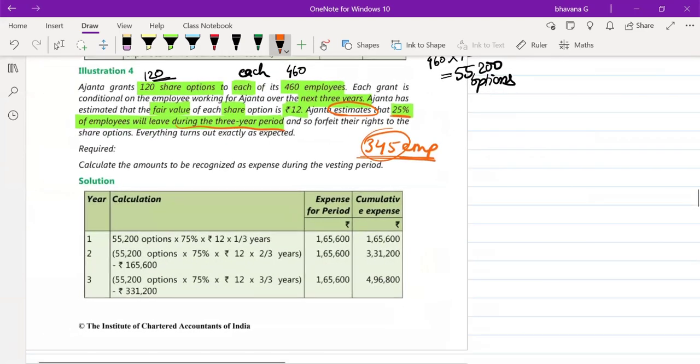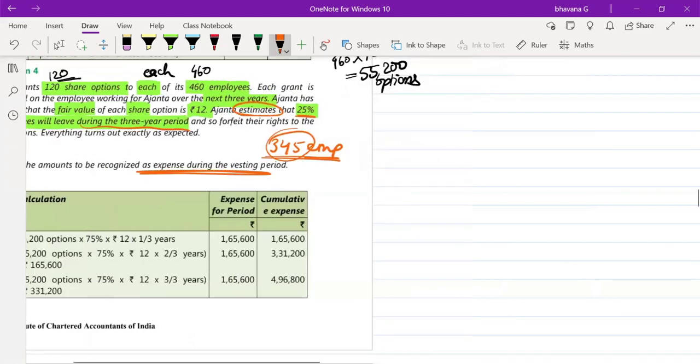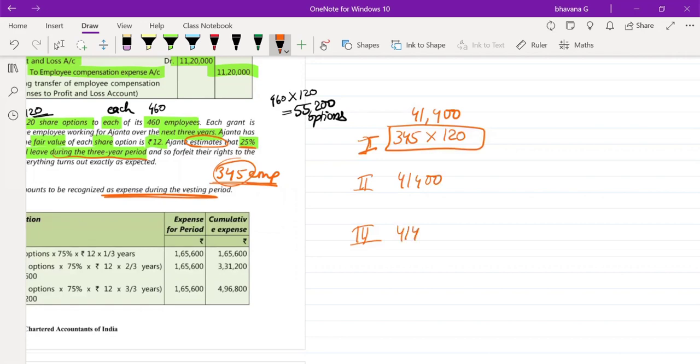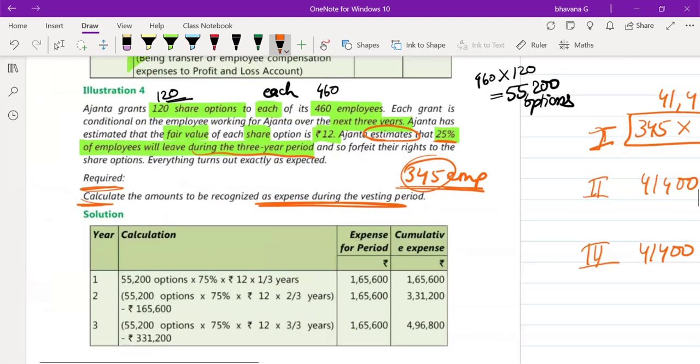Here they have just told you to calculate the expense during the vesting period. So it is very easy. Period 1, period 2, period 3. 345 employees into 120 options each. Total options will be 345 into 120, which is 41,400 options. Here also 41,400 options, here also 41,400 options. Into what is the discount amount? So the discount or intrinsic value is the fair value, 12 rupees.